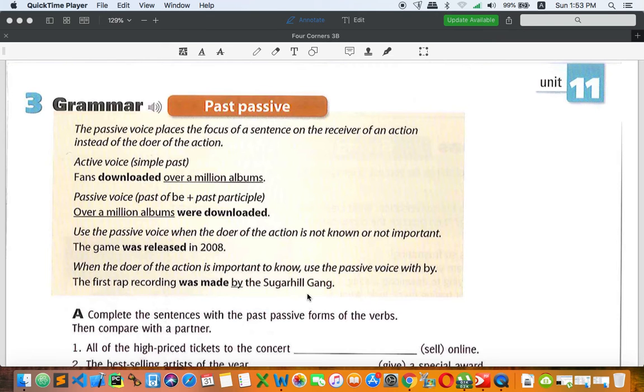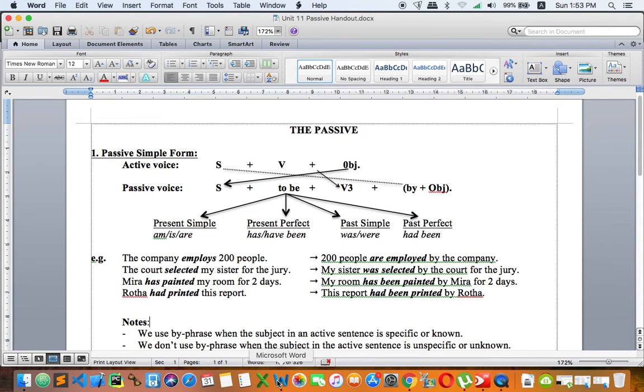So let's go further into this passive. I have forms right here, so you can see we have active voice and passive voice. Usually in the active, we have three elements: subject, verb, and object. The verb doesn't have to be a particular form. You can use any form, any tense. It can be negative or positive, present or past. But in this lesson we're going to focus on the past simple passive.